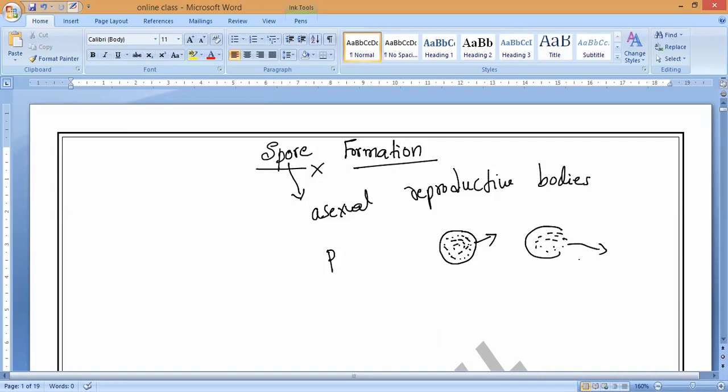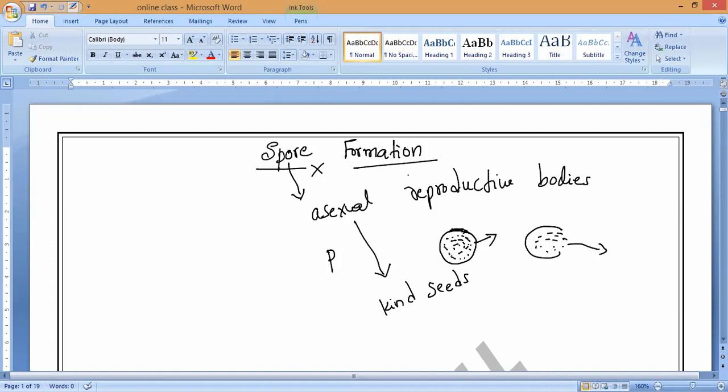During unfavorable conditions, the spores are covered with a hard protective coat, because they are a kind of small seeds. Understand, guys? If there is no water and no food, they cannot survive.